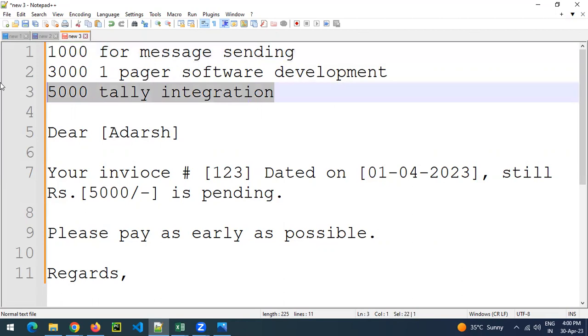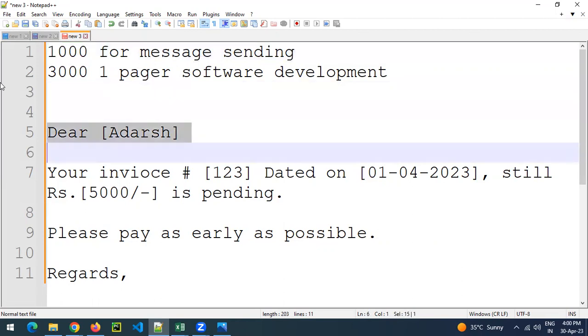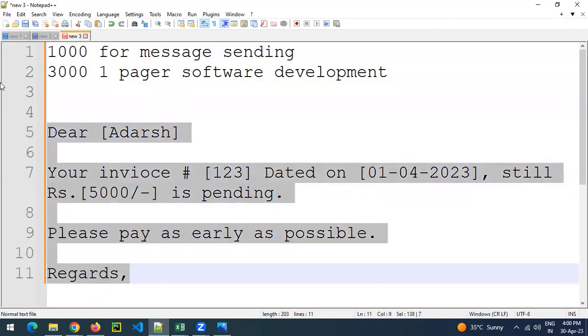And once this is ready, you can send such messages automatically to your customers as pending payment reminders. If your pain point is pending payment, then you should use or develop such software that can help you save time. Second thing, as per the market survey, for example, out of 100 businesses,